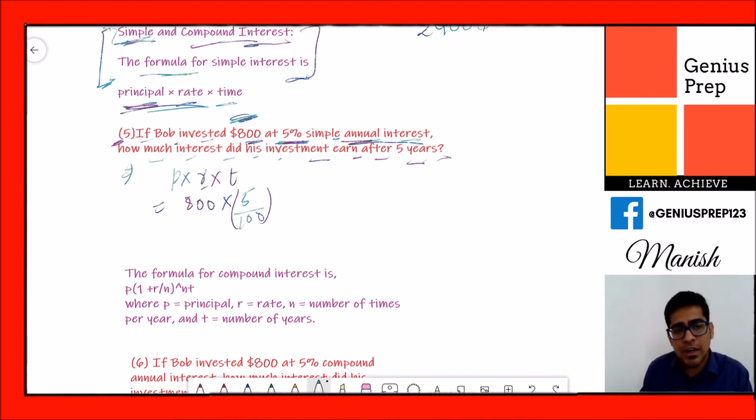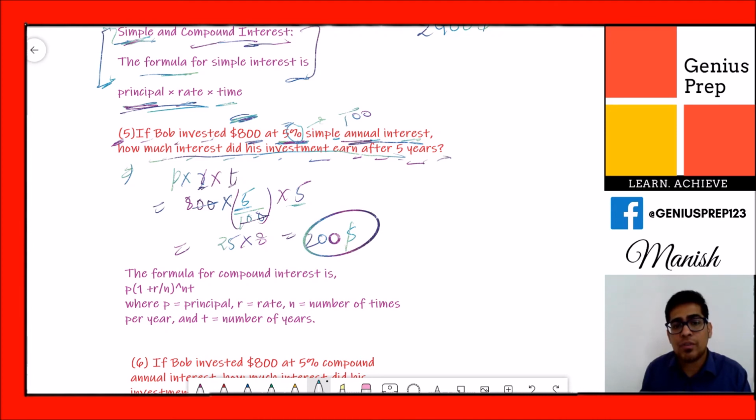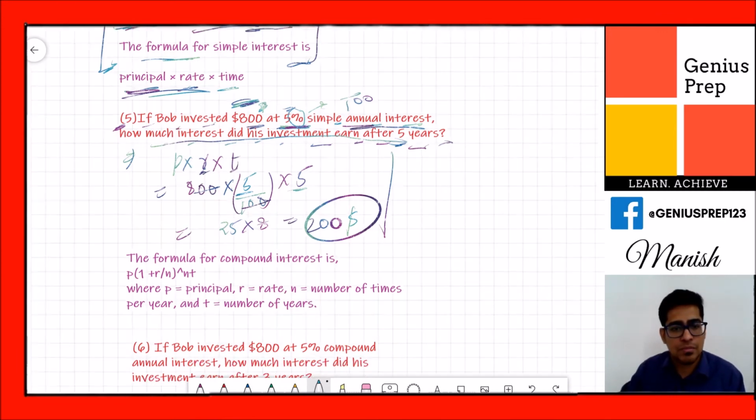Always remember, this rate is given in percentage, so you have to convert that into a number. Whenever you change percentage to number, what do you do? You divide by 100. And then what is the time period here? 5 years. So you solve this and get the answer: 5 multiplied by 25 cross 8 is $200. This is the interest he will get after 5 years of investment of $800. This is a very simple formula and a simple way of doing it. There's nothing tricky in this question.